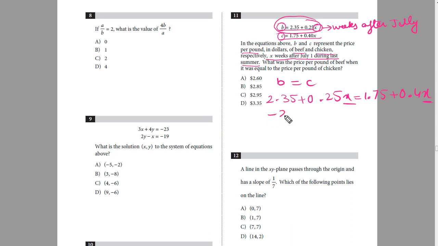So I'll subtract 2.35 on both sides. So on the left side we can get rid of the constant terms, so this will get cancelled and 0.25x will be equal to, now 1.75 minus 2.35. So when we subtract them, they will become equal to negative 0.6.